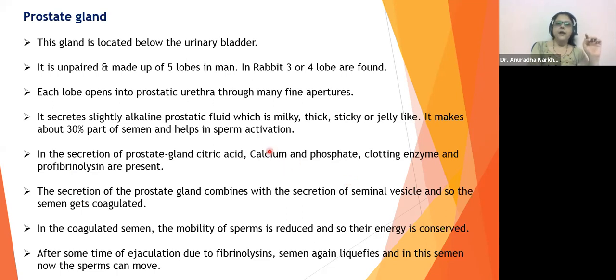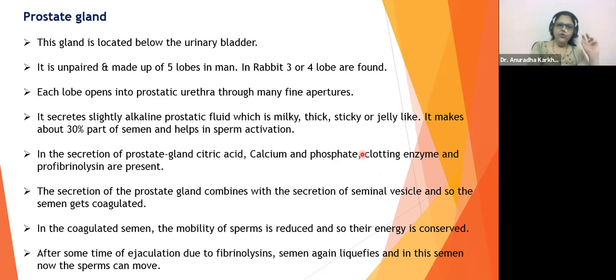Okay, calcium ions. Why are calcium ions going to be required? Can anyone tell me the role of calcium ions? What does the calcium do? What is the use of it? Correct. So calcium and phosphate are the ones which are going to be maintaining the ionic balance as well. Okay. Clotting enzyme.